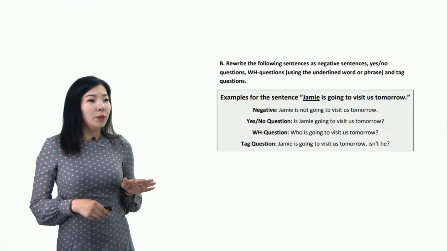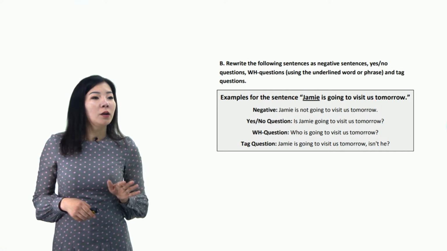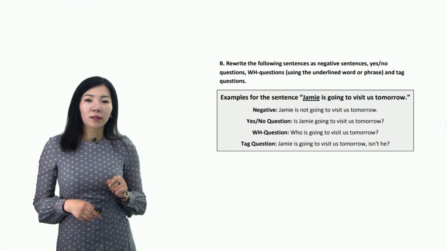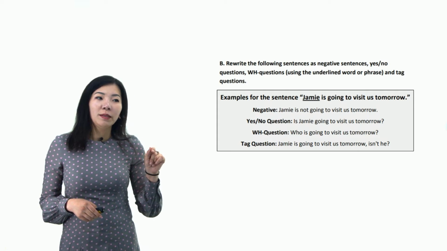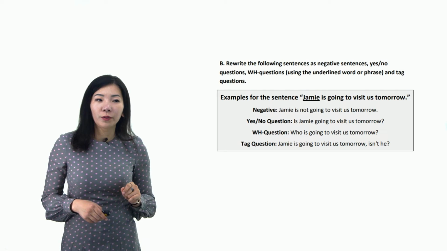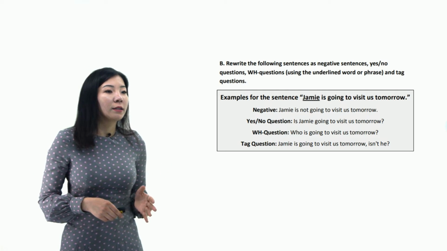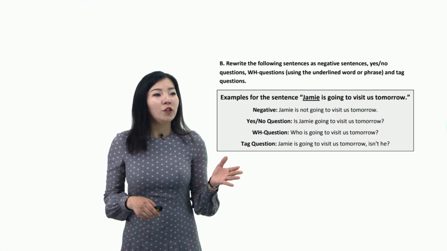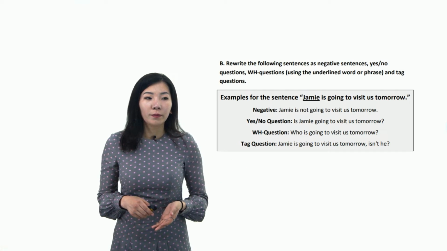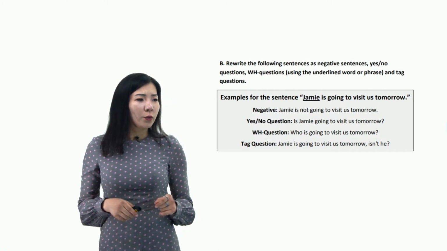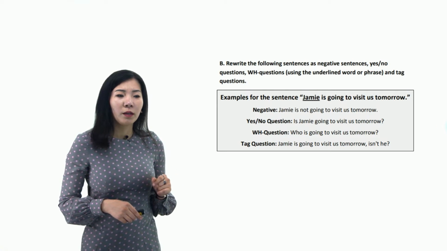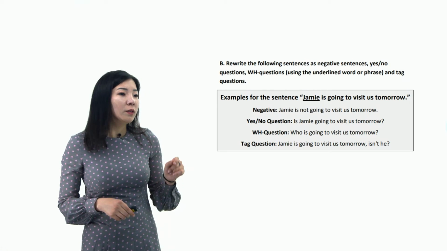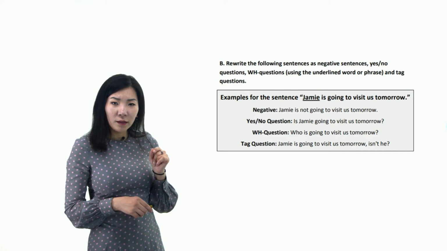Okay, here's an example. Jamie is going to visit us tomorrow. In a negative sentence, it's going to be, Jamie is not going to visit us tomorrow. And yes/no question, is Jamie going to visit us tomorrow? Special question, who is going to visit us tomorrow? And in tag questions, Jamie is going to visit us tomorrow, isn't he?